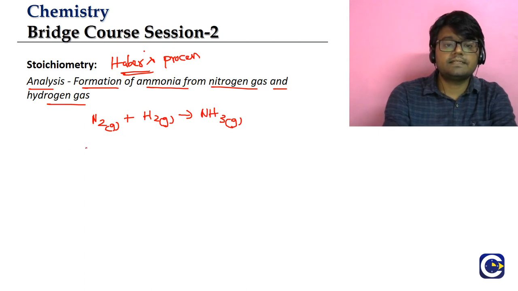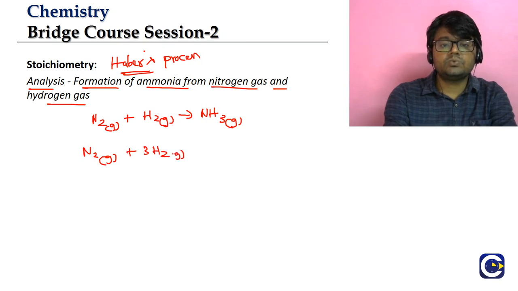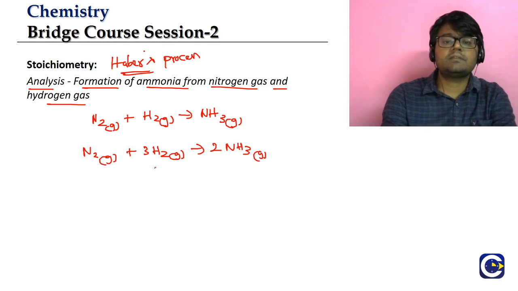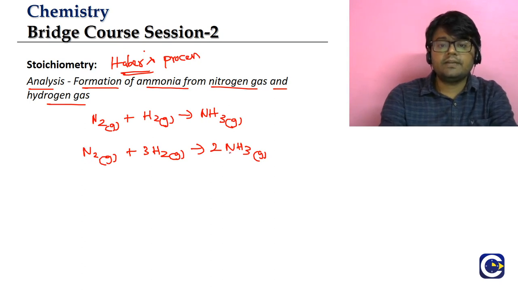So how do we balance it? N2 gas plus 3H2 gas gives rise to 2NH3. This is the balanced equation. We can check it now. The number of nitrogen atoms on the left hand side is 2. On the right hand side, there are 2 nitrogens. Hydrogens on the left hand side: 3 2s are 6. Right hand side: 2 3s are 6. So both the nitrogen count and hydrogen count are the same on the LHS as well as the RHS. So this is a balanced equation.